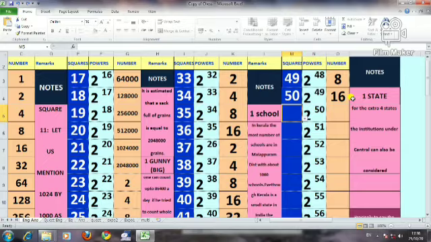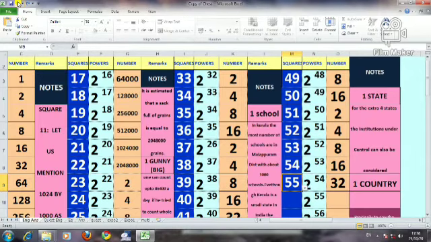Even though Kerala is a small state, the number of schools is very high. Here onwards, our unit is a state. Now next square, 51, 2 states, 52, 4 states, 53, 8 states, 54, 16 states, 55, 32 states. 32 states means a country.